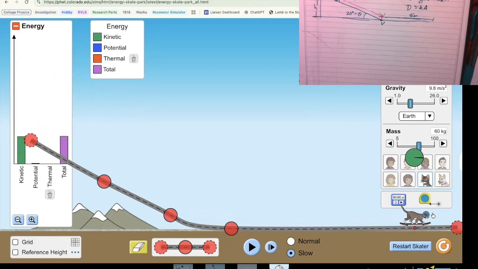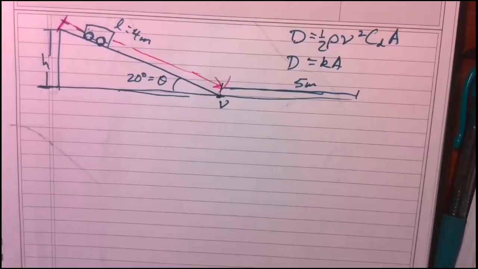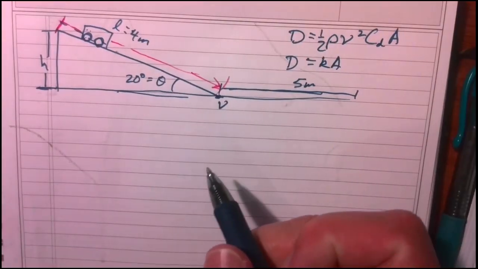Now let's do it with a little friction here. We'll turn up this friction, and we'll start at the top. But now when we do it, the thermal energy is going to start to grow, and that takes away from the speed that you hit. And then when you get on the flat spot, the velocity is decreasing, kinetic energy is decreasing because friction is taking it away.